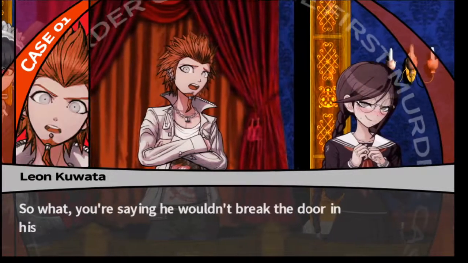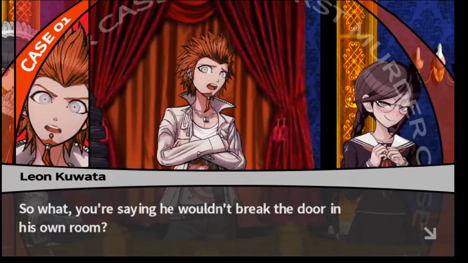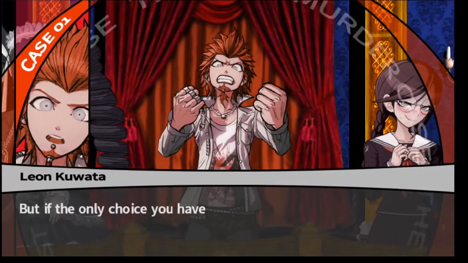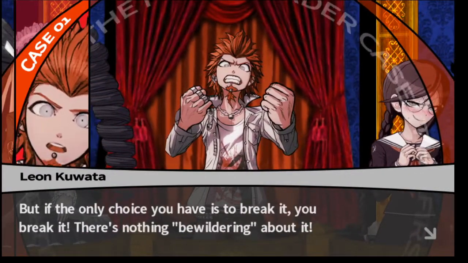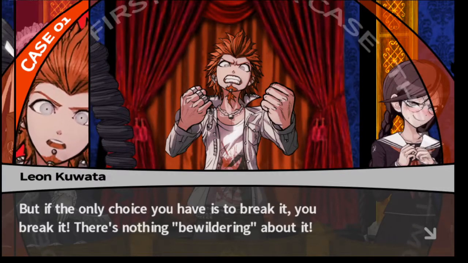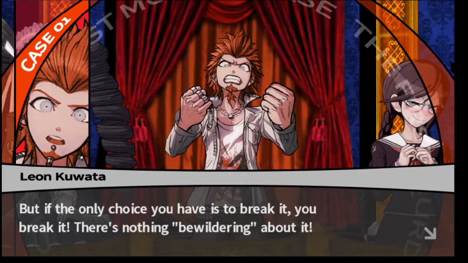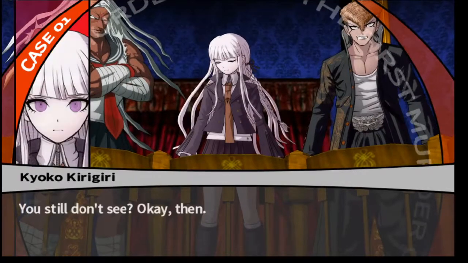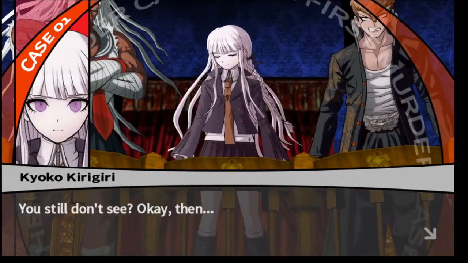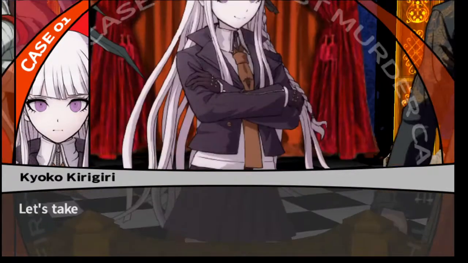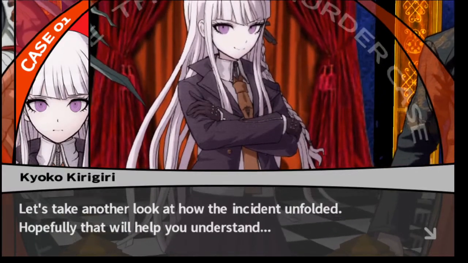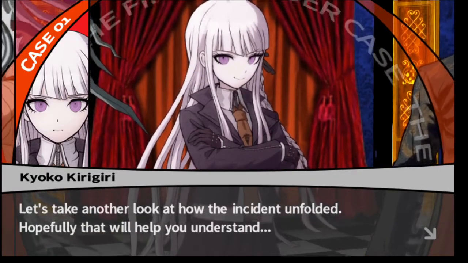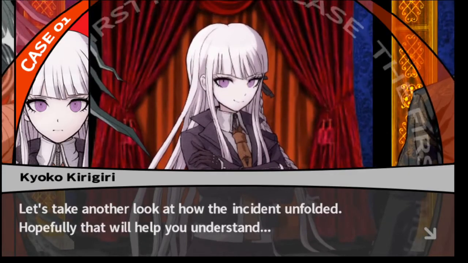So what? You're saying he wouldn't break the door in his own room? Yeah, she is saying that. But if the only choice you have is to break it, you break it. There's nothing bewildering about it. But there's no lock on it. And the trick. You still don't see? Okay then. Let's take another look at how the incident unfolded. Hopefully that will help you understand. Hopefully.